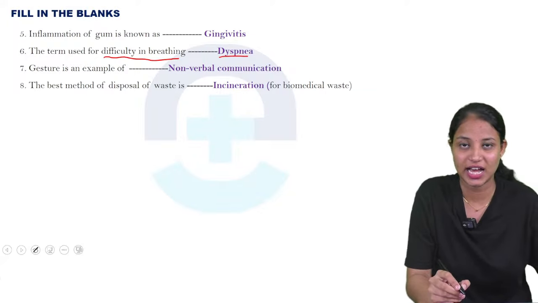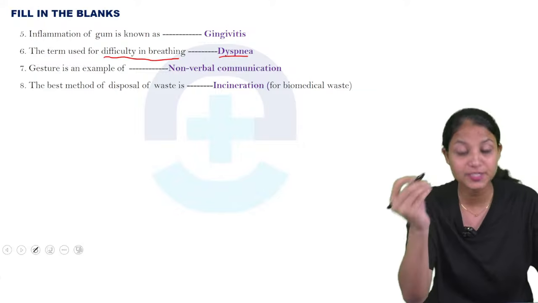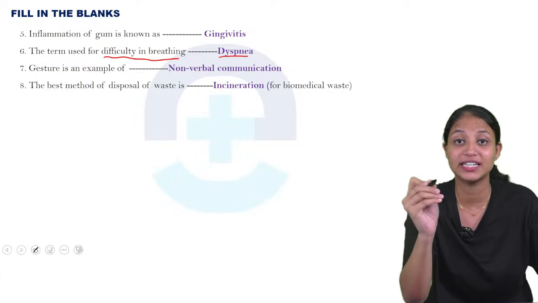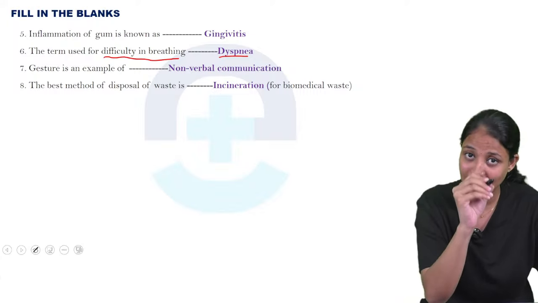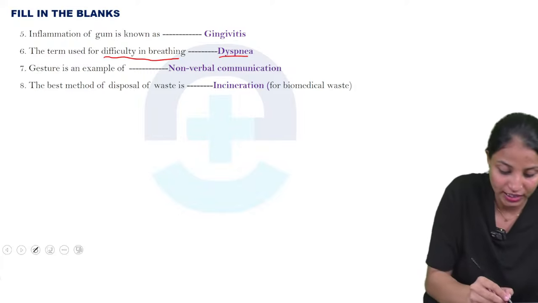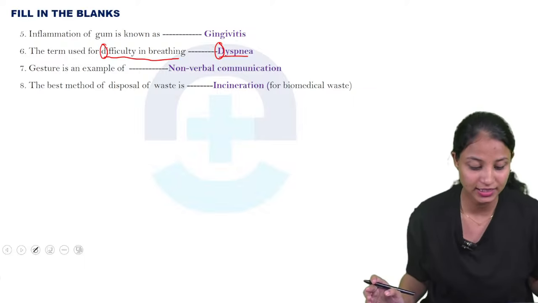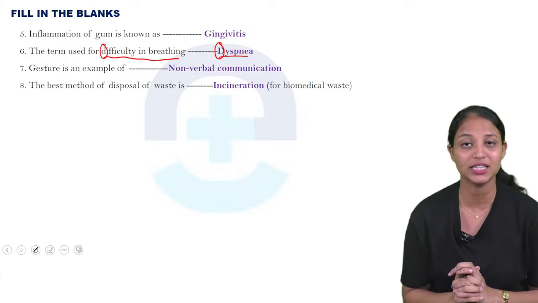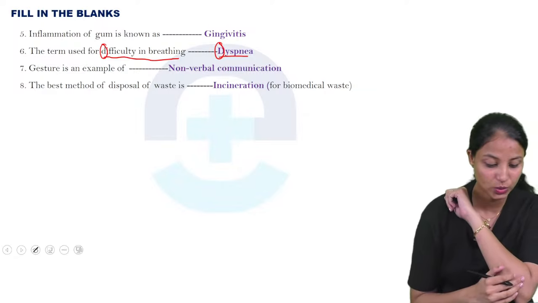What is that? Dyspnea. In the case of, if they are asking the term used for absence of breath means that will be the apnea. Okay, that will be apnea. So absence A and apnea A. In difficulty D, this is dyspnea D. Okay, that is the term used for difficulty in breathing, that is dyspnea. Understood? No? Next we are moving for the 7th one.